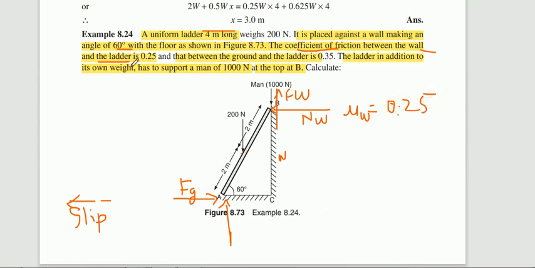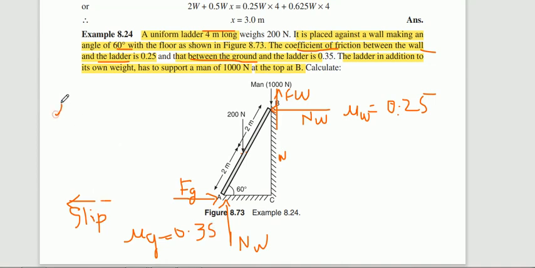And the coefficient of friction between ground and the ladder, the ground is nothing but our ground here. So mu G is equal to how much? It is 0.35.